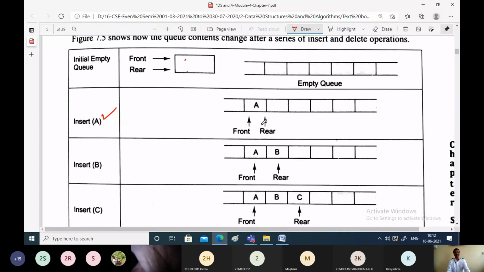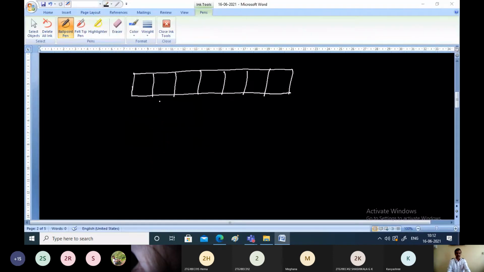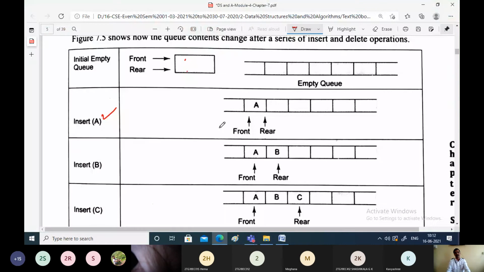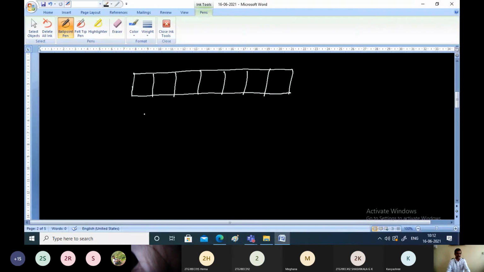Because you cannot imagine it directly when the figures are shown, what I will do is take my own queue here. I'll use the short form F for front and R for rear. Now, what is the first operation that we're doing? Insert an element onto the queue. So we know that this is the front element, and once you insert the new element, element A will be placed here.